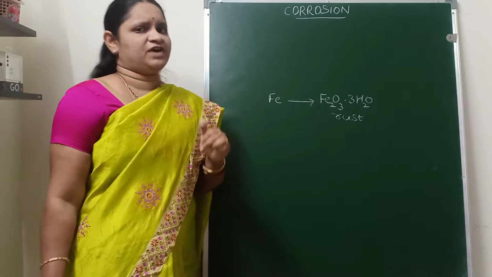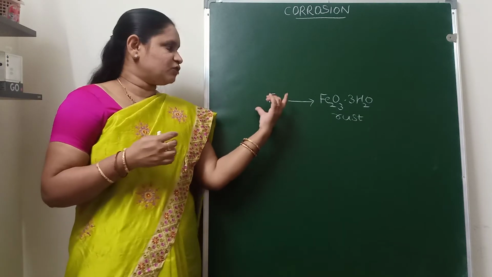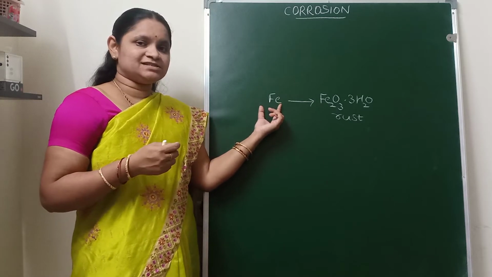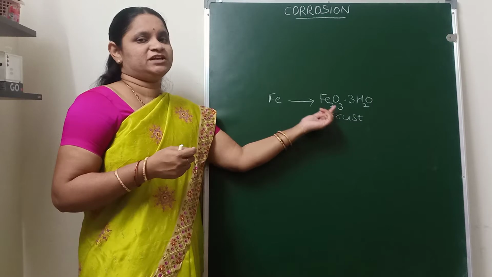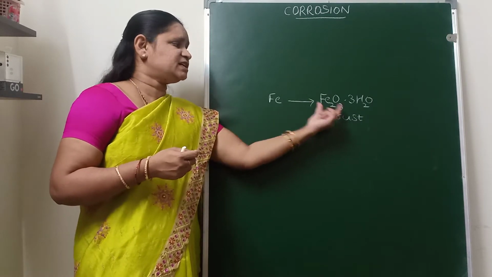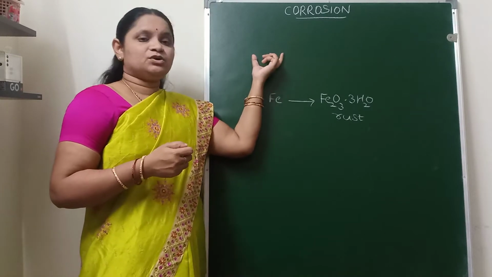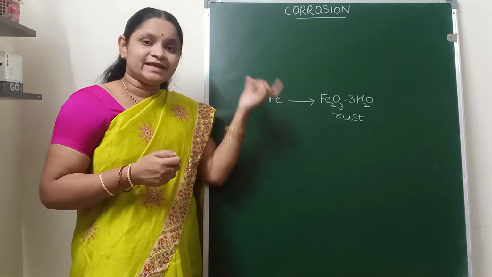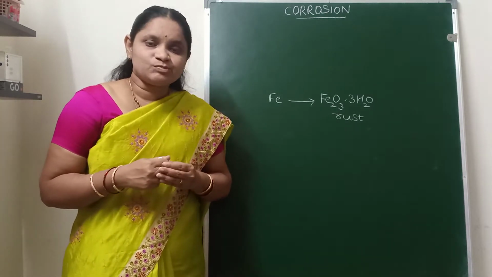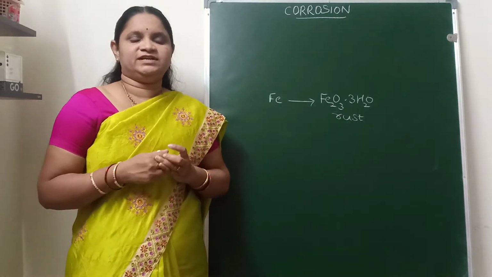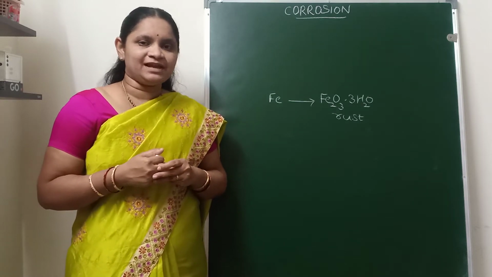Now if you want to define corrosion, we can define it as decay. Here the iron metal is turning into rust, that is ferric oxide. Some amount of iron is wasted in the form of ferric oxide. So corrosion can be defined as the decay or disintegration of a metal when it is exposed to the active environment, by chemical attack or electrochemical attack.